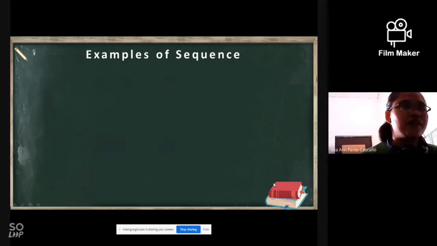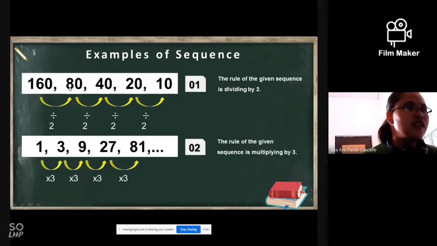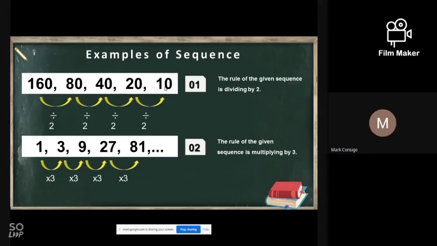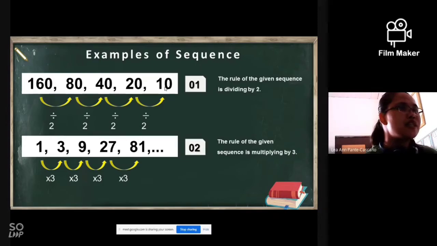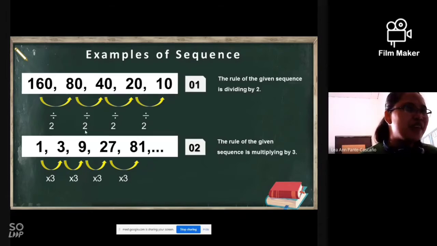So let's have another example. If we have 160, 80, 40, 20, and 10, what is the pattern for that? Dividing by 2. So 160 divided by 2 is 80. Then 80 divided by 2 is 40, 40 divided by 2 is 20, and 20 divided by 2 is 10. So that is simply dividing by 2.